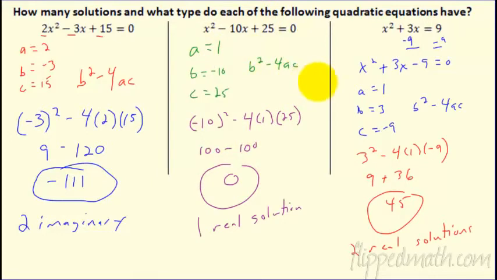All right, here we go. So the second one is what? I got 0 in there, so that means there's 1 real solution. It touches the graph 1 time. And then the last one over here, make sure you solve it by subtracting that 9 because it only works when it equals 0. Again, the discriminant was 45. It's positive, so it means there are 2 real solutions. Crosses twice. Awesome. That's everything about the quadratic formula.